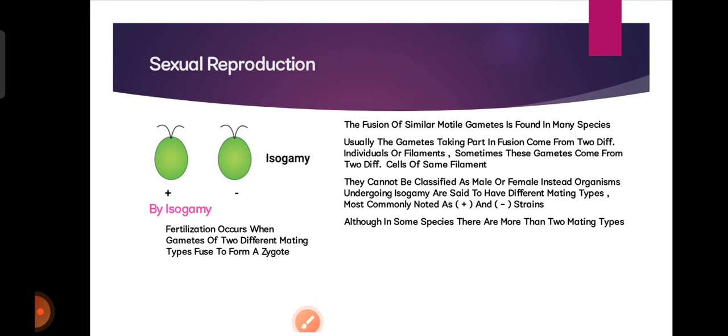Iso means same and gamy means gamete. Here, both gametes are the same, and we cannot differentiate which one is male or female, only plus or minus strains.